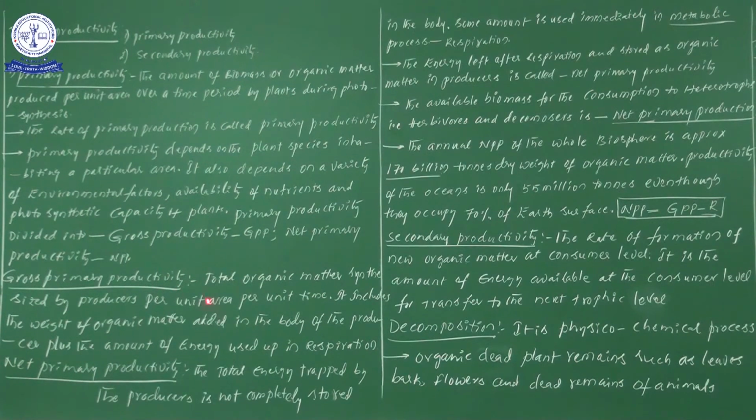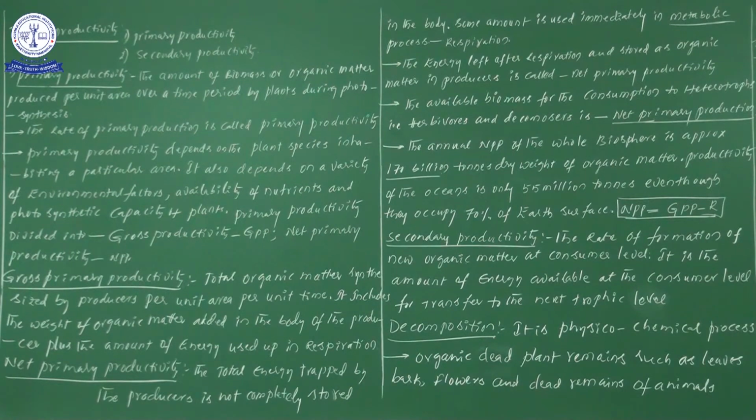I hope you understood this explanation. Now let me move on to the next explanation, that is net primary productivity. There, the total energy trapped by the producers is not completely stored in the body. One more time, what is the point? The total energy trapped by the producers means the energy stored in the plants.